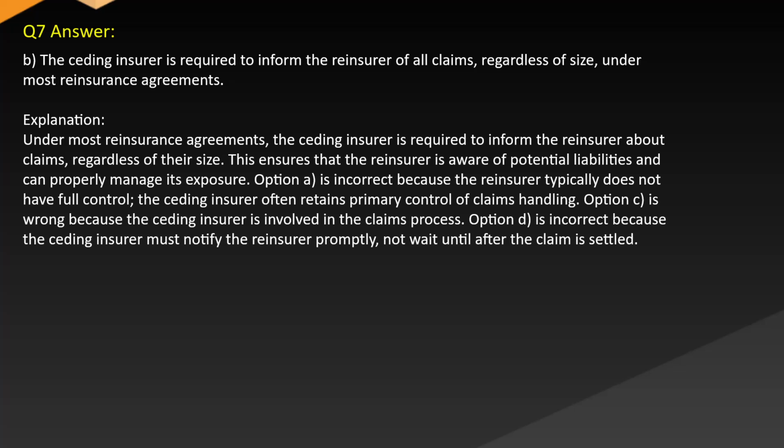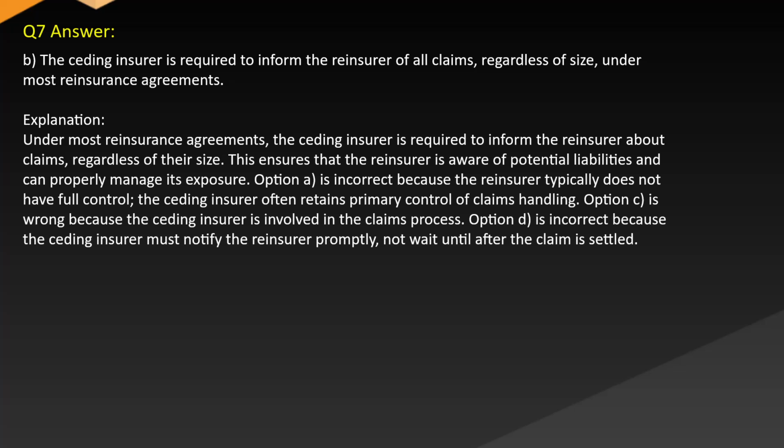Answer B. The ceding insurer is required to inform the reinsurer of all claims, regardless of size, under most reinsurance agreements. Explanation: under most reinsurance agreements, the ceding insurer is required to inform the reinsurer about claims, regardless of their size. This ensures that the reinsurer is aware of potential liabilities and can properly manage its exposure.